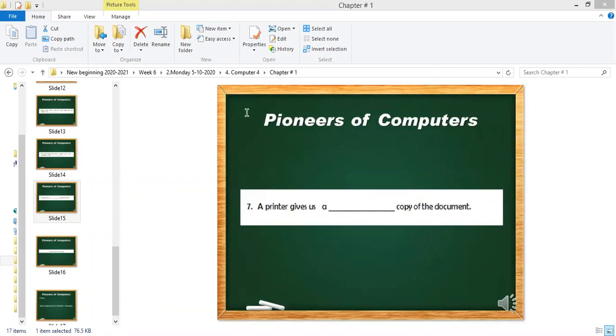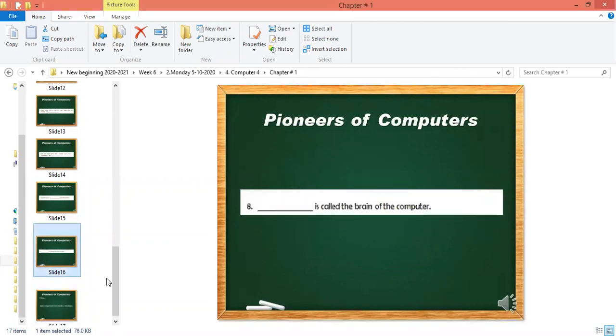Okay, so the next question: dash is called the brain of the computer. What do we call it? Jibrail, yes, what is your answer? Sir, my answer is CPU. Very good. Can you tell me the full form of CPU, Jibrail?